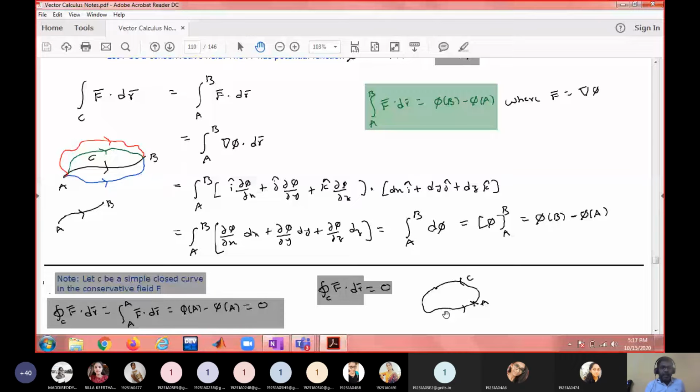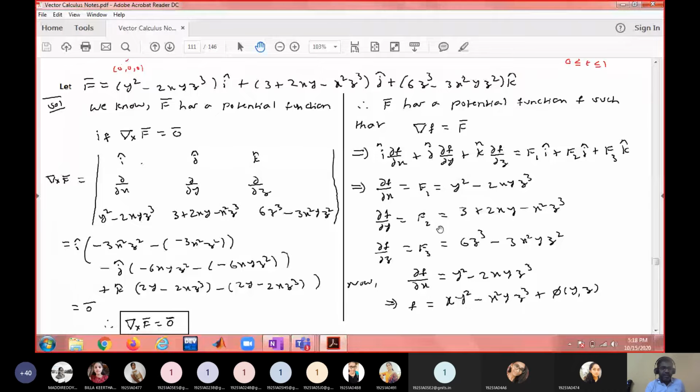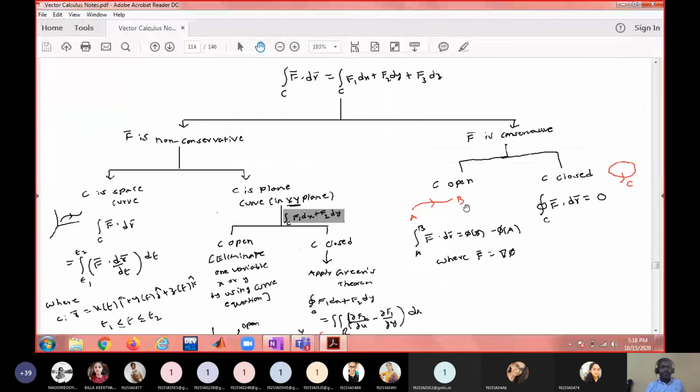So again, the same problem, whatever I discussed previously to find the potential function, the same function I took here, and we computed the potential function using the previous technique. So this is the potential function. Then I used this potential function, phi of B minus phi of A. See, phi of 1 1 1 minus phi of 0 0 0, and you will get the answer. So that is how you will find it. This is another example.